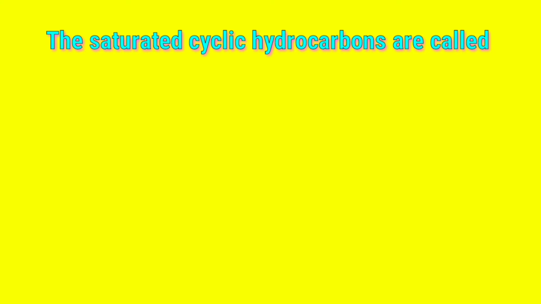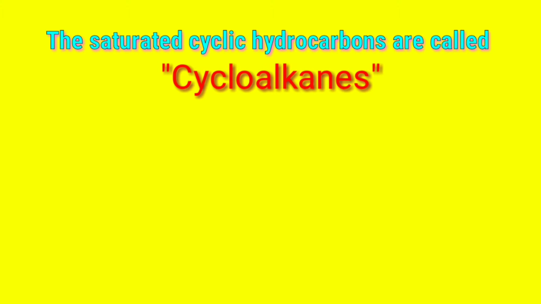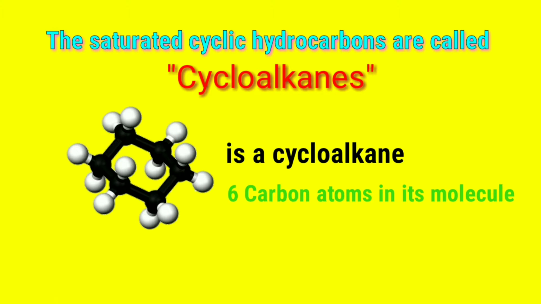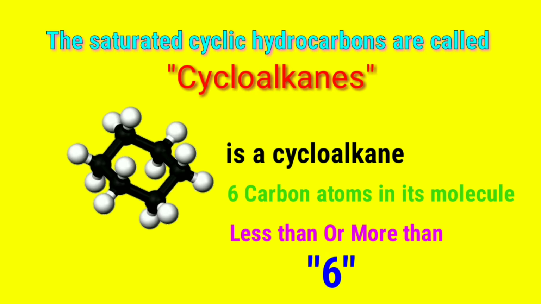The saturated cyclic hydrocarbons are called cycloalkanes. Cyclohexane is a cycloalkane having 6 carbon atoms in its molecule. We can also have cycloalkanes with less than 6 or more than 6 carbon atoms in the ring.